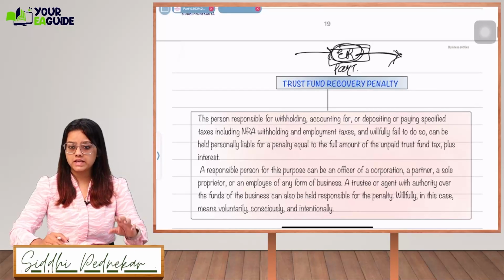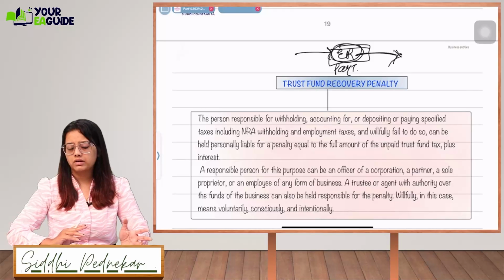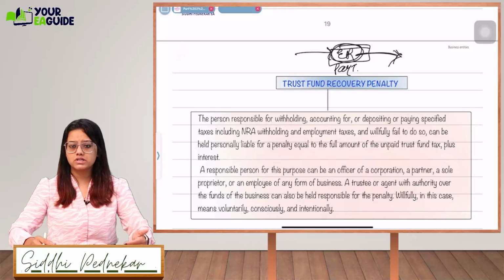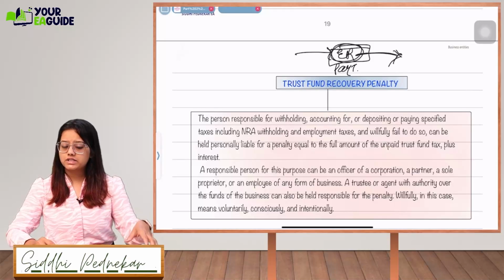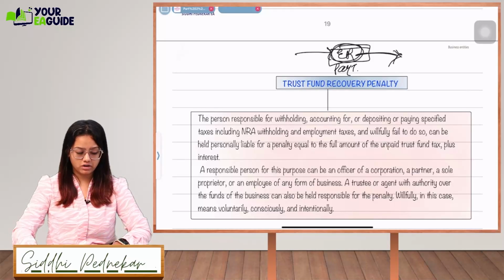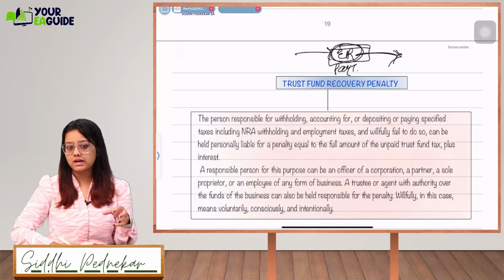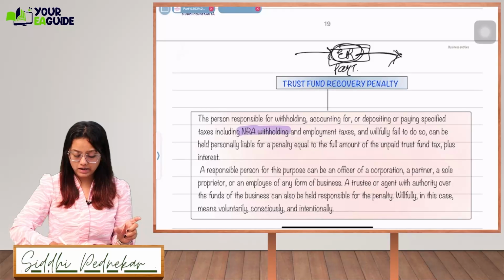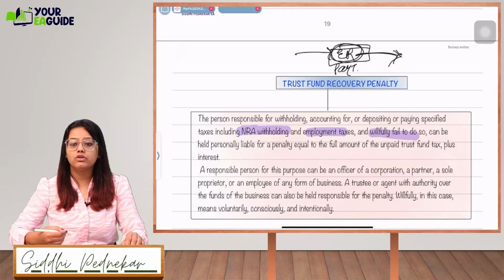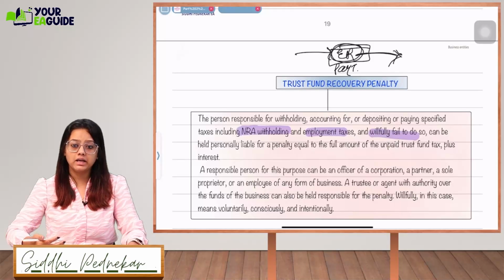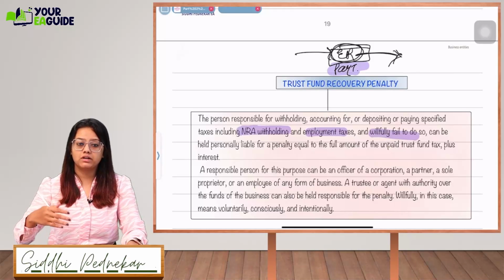Same way like payroll taxes, any other withholding is done. Let's say any federal income tax withholding, social security, Medicare, any other withholding is done by the employer or any other person which he needs to deposit to the IRS, and if it isn't deposited, then he will be liable for the trust fund recovery penalty. Okay, so a person responsible for withholding, accounting, depositing or paying a specified tax, including NRA withholding, non-resident also, or any employment related taxes, and willfully fails to do so, can be held personally liable for the penalty, which will be equal to the full amount of unpaid tax. So whatever is the amount which he kept in his pocket, the whole 100% penalty will be applicable.